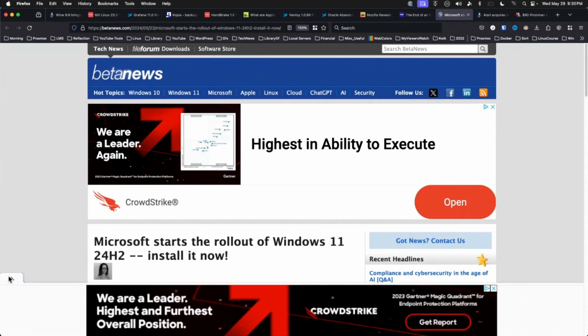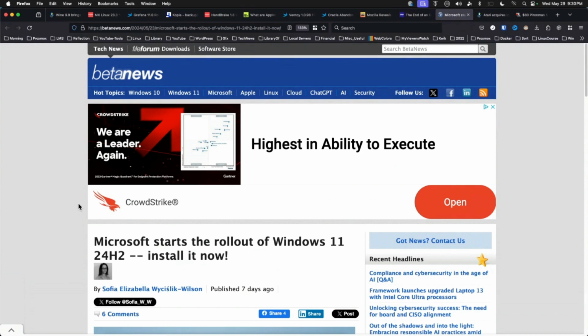Microsoft starts the rollout of Windows 11 24H2. This is initially going to be available to those on Windows Insiders who have opted into the release preview channel. I will likely get this installed on a VM so I can do some evaluation for a month or two before even considering its installation on a physical machine.